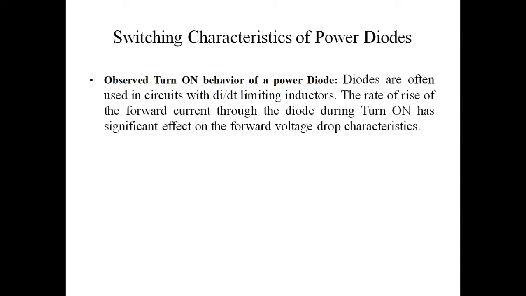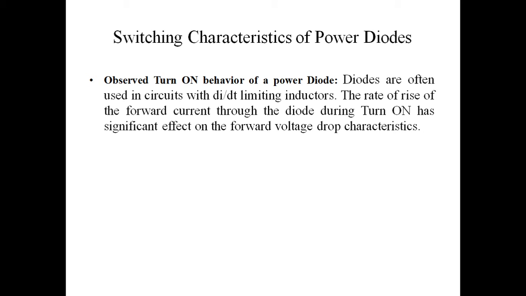Diodes are often used in circuits with a di by dt limiting inductor. The rate of rise of forward current through the diode during turn on has a significant effect on the forward voltage drop characteristic.